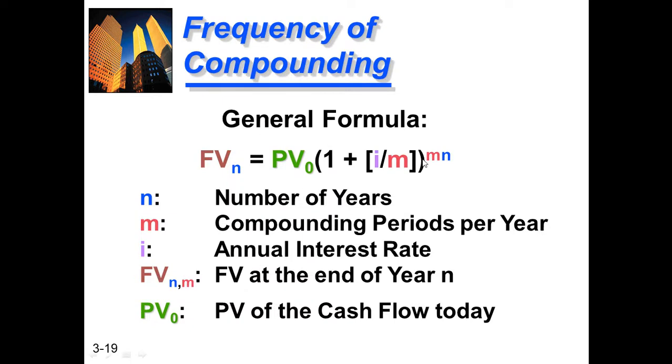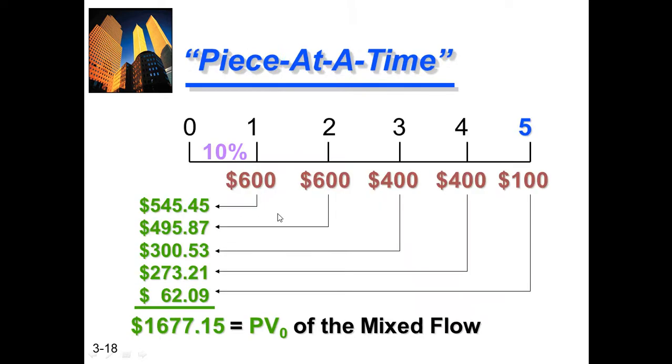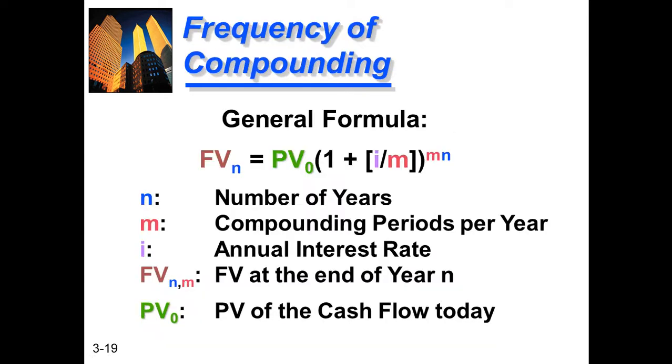Frequency of compounding. Frequency of compounding means that every investment is not going to be invested for 1 year. Most investors invest for different times. For example, this example was of different cash flows. Frequency of compounding shows the different time. It means n number of years.